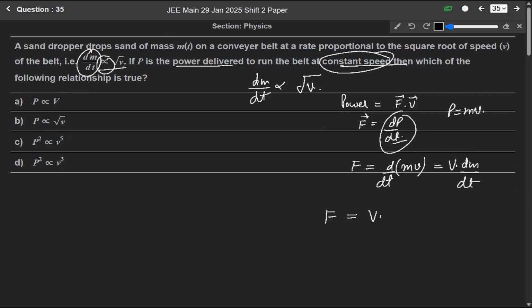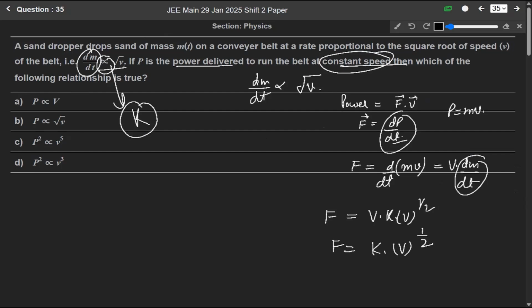When we replace this proportionality sign, there must be a proportionality constant. Let us say we write k as the proportionality constant. So in place of dm over dt, we write k into v to the power 1 by 2. So F becomes k into v to the power 1 by 2 plus this v, means 1. So F will be equal to k into v to the power 3 by 2.